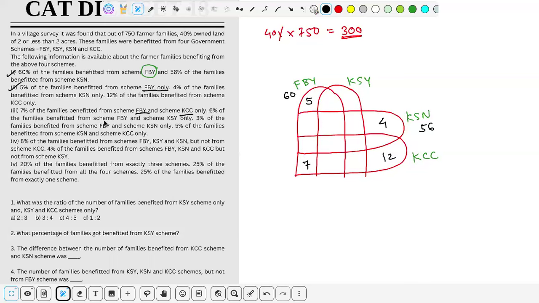6% of the families benefited from FBY and KSY only. So you can see this part, here the value is only FBY and KSY, and no one else overlaps. So the value of these two will be 6%. Okay, 3% of the families benefited from FBY and KSN. So you can see here is the KSN, this is the part where only FBY and KSN overlap, so its value will be 3%. 5% of families benefited from KSN and KCC only. So this is the part, and its value will be 5.